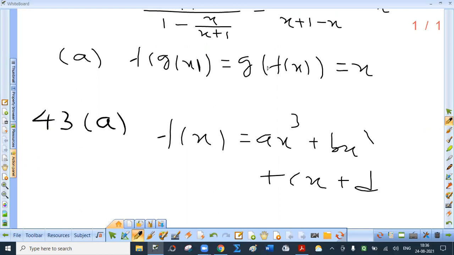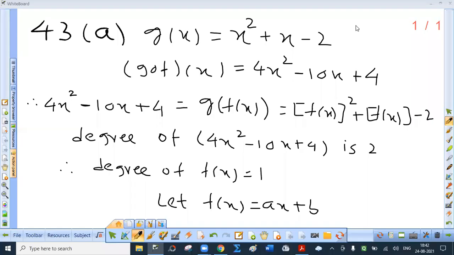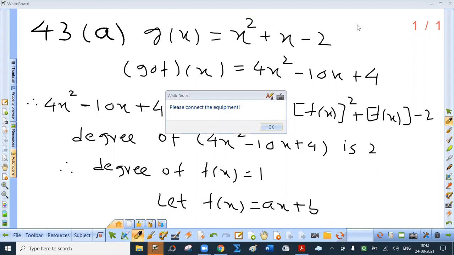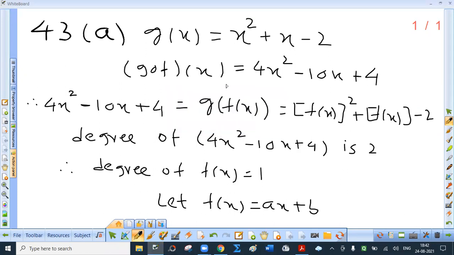Okay. Now we will be solving a part. 43rd, a part. g of x is x square plus x minus 2 and g of f of x is 4x square minus 10x plus 4. Okay. Now g of f of x. g of x is x square plus x minus 2. So what is g of f of x? Square of fx plus fx minus 2. This is 4x square minus 10x plus 4.